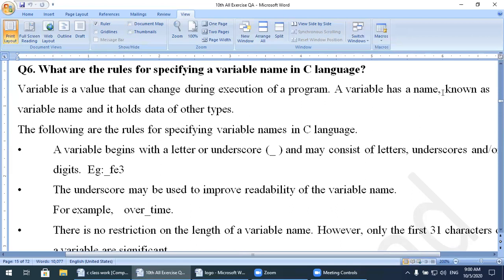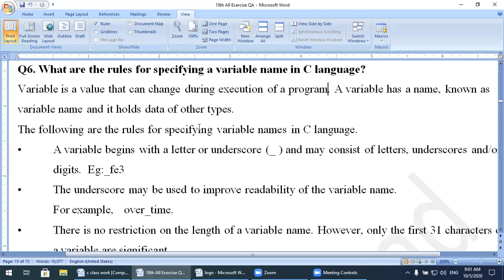For example, x is equal to 10. Over here in this example, x is the variable and 10 is the constant. We are also using variables like this. A variable has a name known as the variable name, and it holds data of a data type. We will do this practically whenever we do the programs.